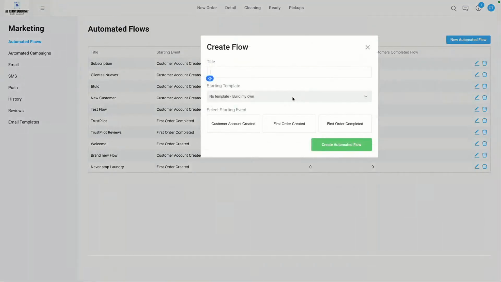We had one question from Steve. Is there a way to set up a notification to trigger if a customer hasn't placed an order in X amount of days since the last order?